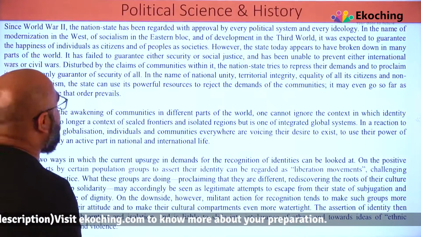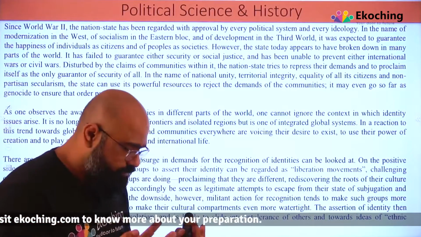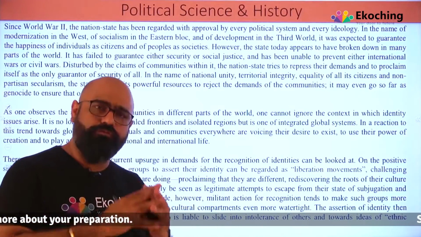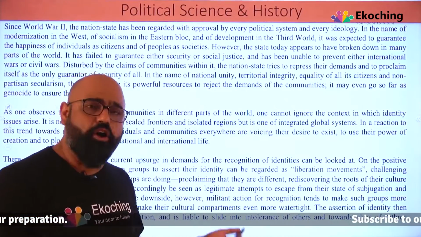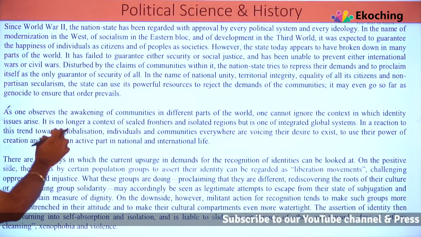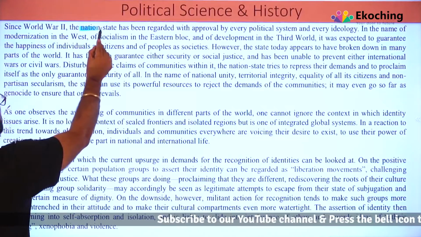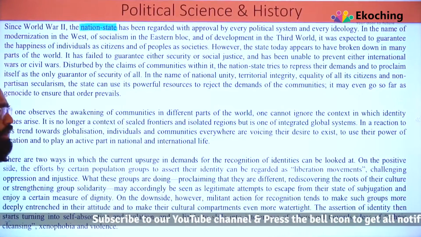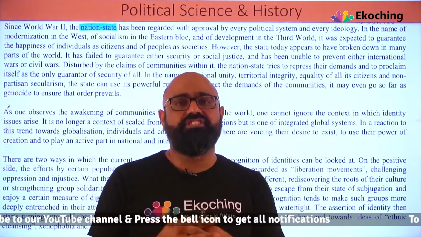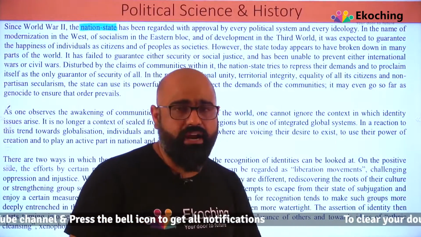Since World War II, the nation state. So the main crux, the main idea of this whole paragraph, we are talking about the nation state. It's a kind of ideology, a kind of ideology beneath the nation state, right? It's a political ideology, I would say, of how nation and the state work together, right?